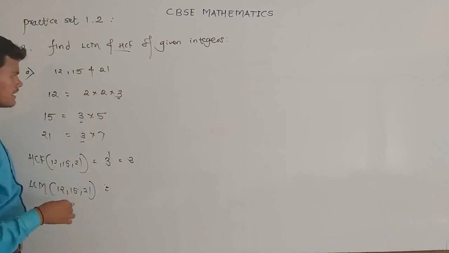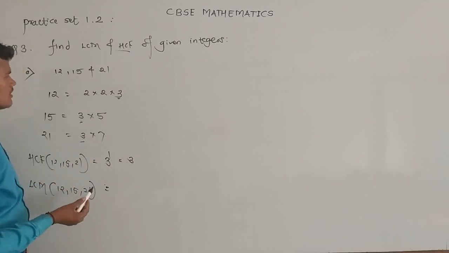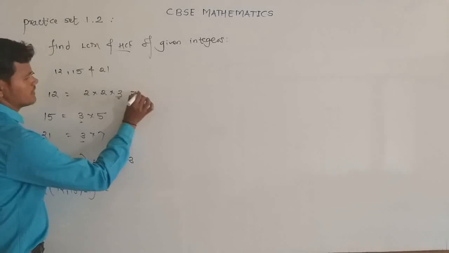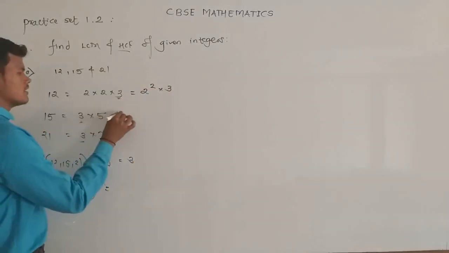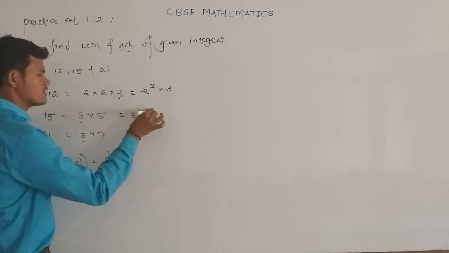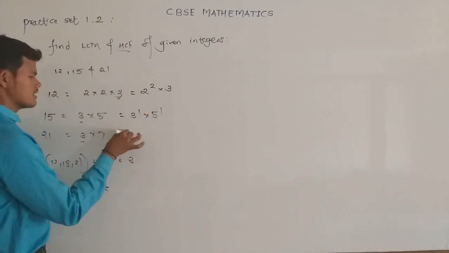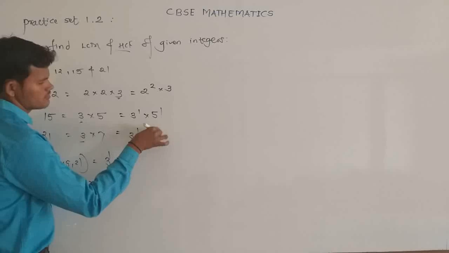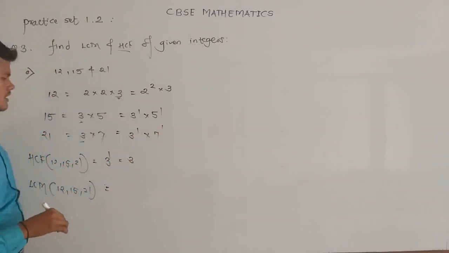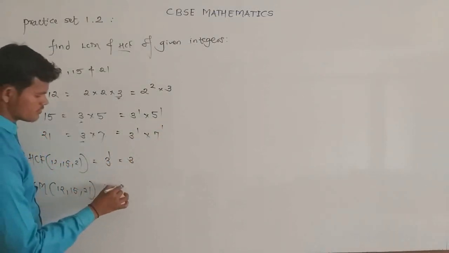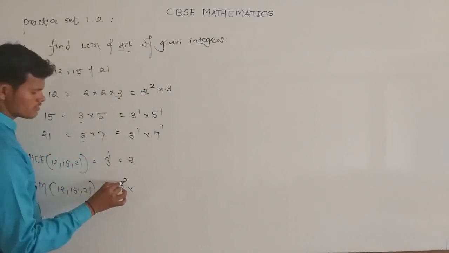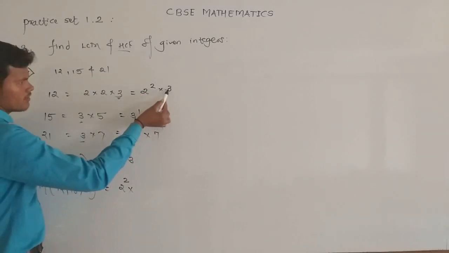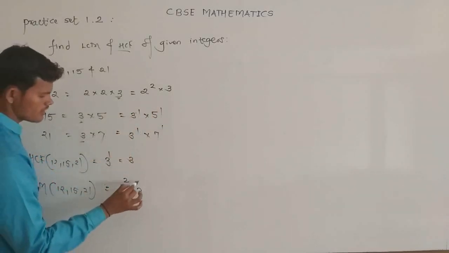So write down their greatest powers. It can be written as 2 raised to 2 multiplied by 3 raised to 1, and 5 raised to 1, and 7 raised to 1. So the greatest power of 2 is 2, so 2 raised to 2. The greatest power of 3 is 1, so 3 raised to 1.